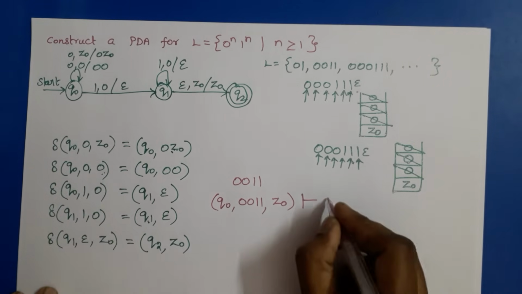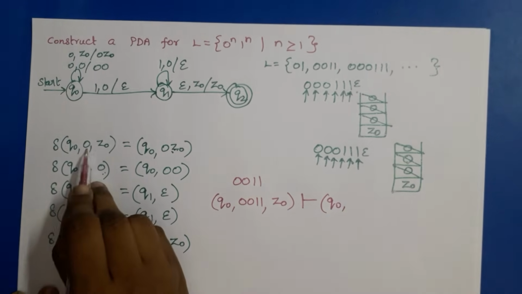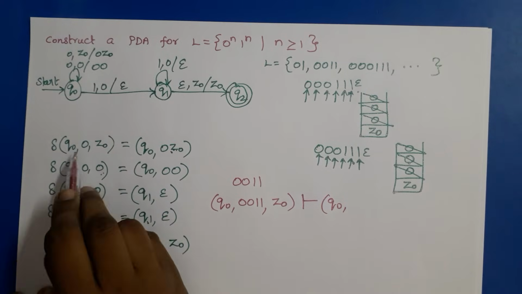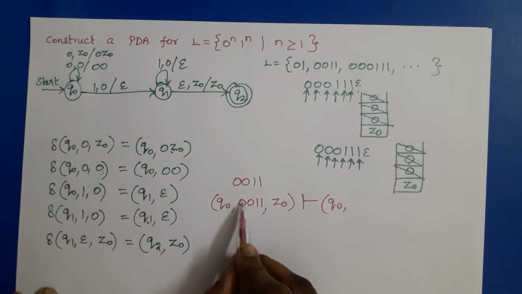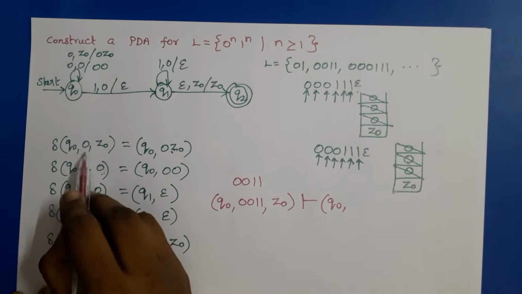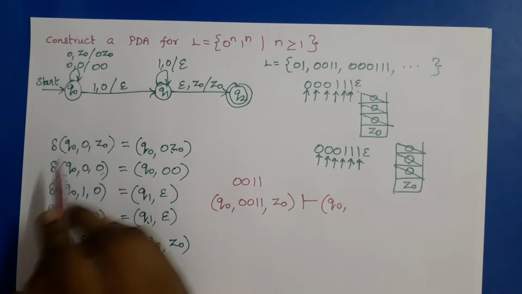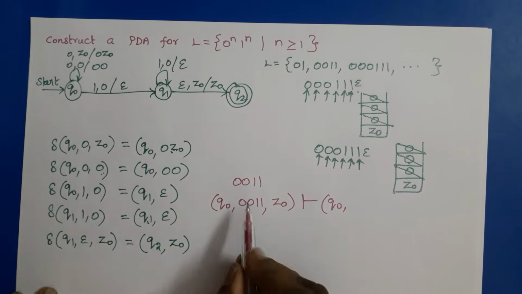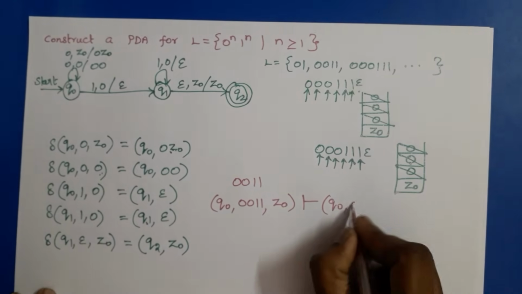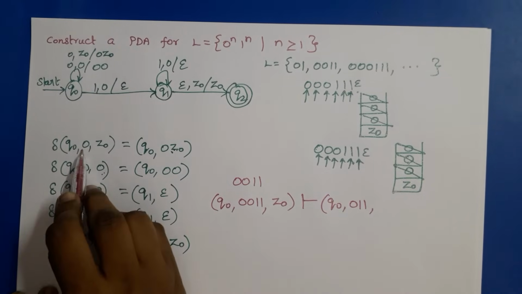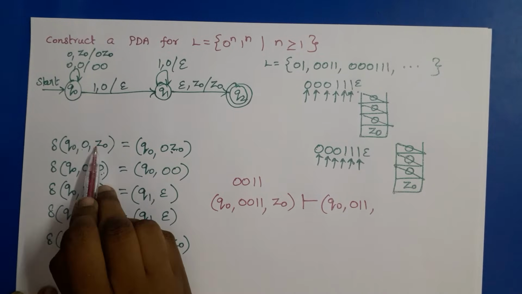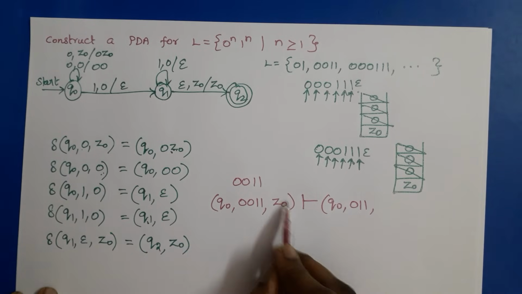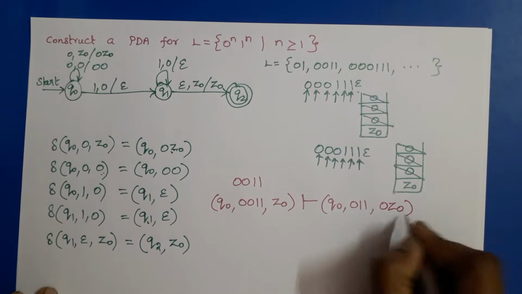So the next state is Q0 and 0 is considered here. If epsilon is given here, then we should not remove that input symbol from the input string. But if a symbol in sigma is considered, that is, an input symbol is given here, then we have to remove that input symbol from the string. So the remaining input string is 011, because here 0 is given. Then Z0 should be replaced by 0 Z0. So this Z0 is replaced by 0 Z0.